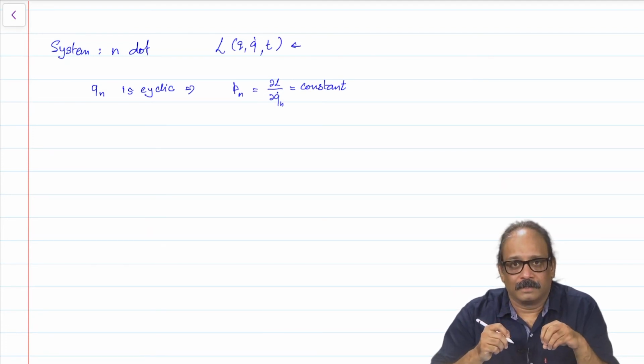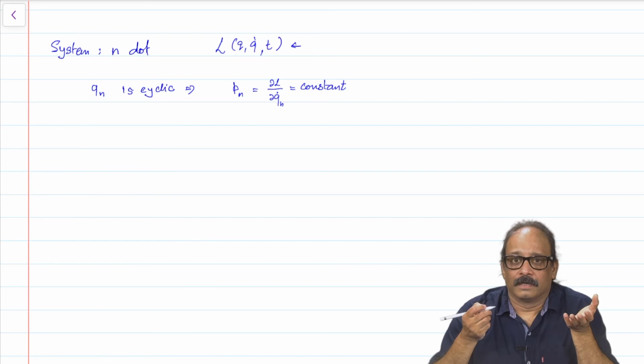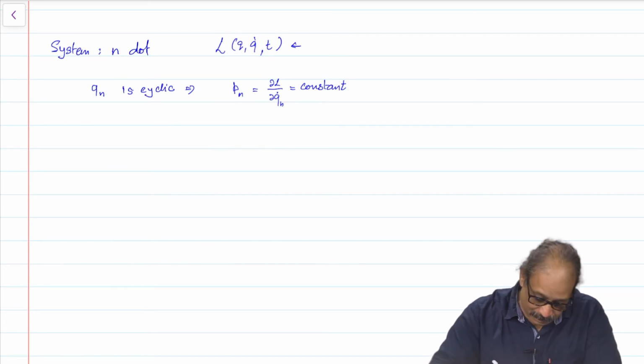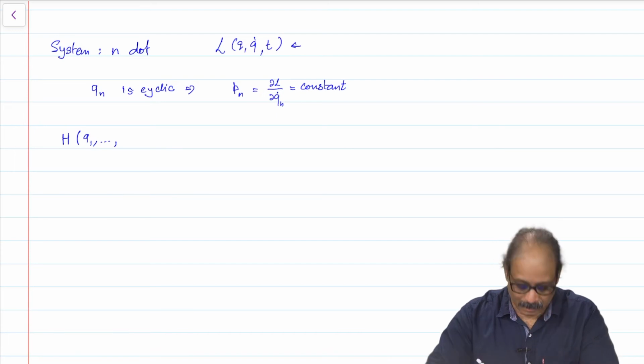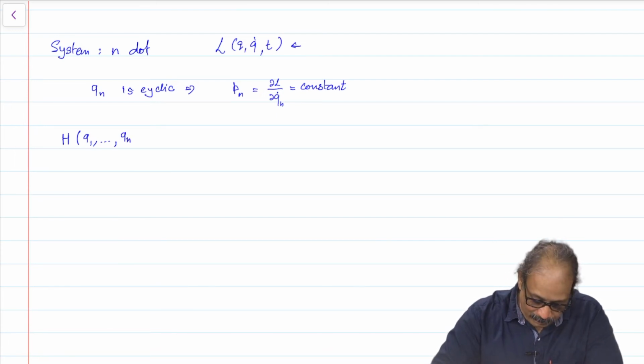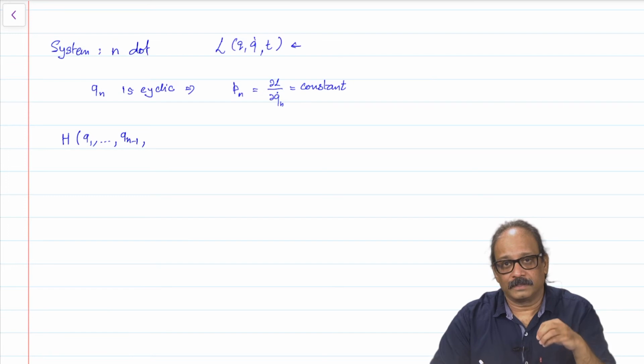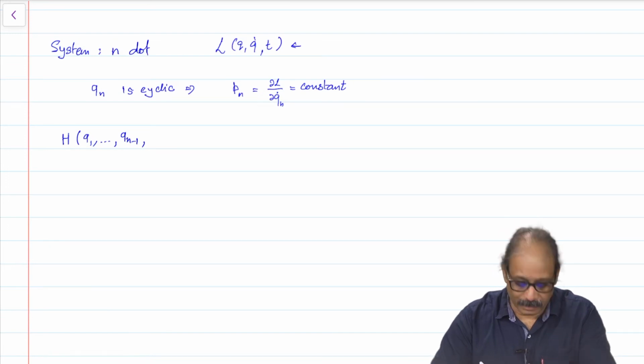In the Hamiltonian, one coordinate is absent. So, if I write the Hamiltonian, which is a function of q 1 up to q n minus 1, and after that p 1 to p n minus 1, we know that q n is absent from the Hamiltonian.